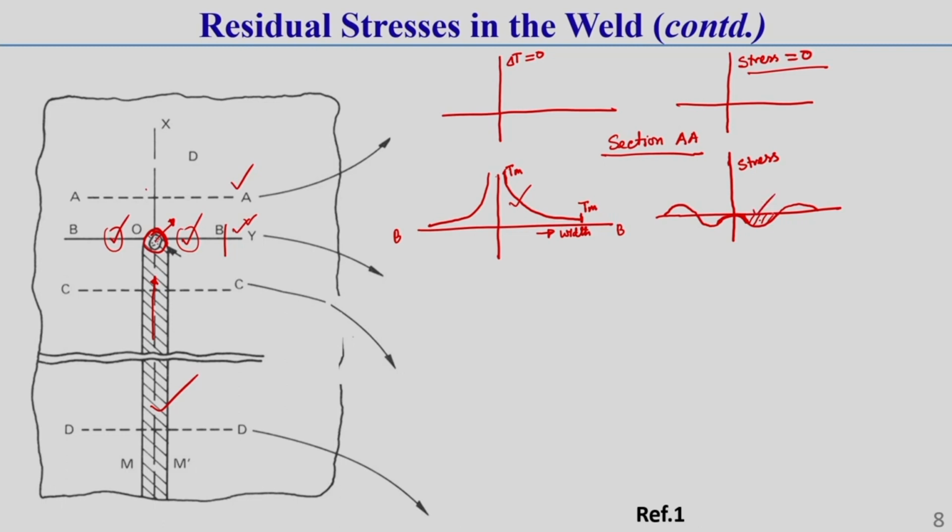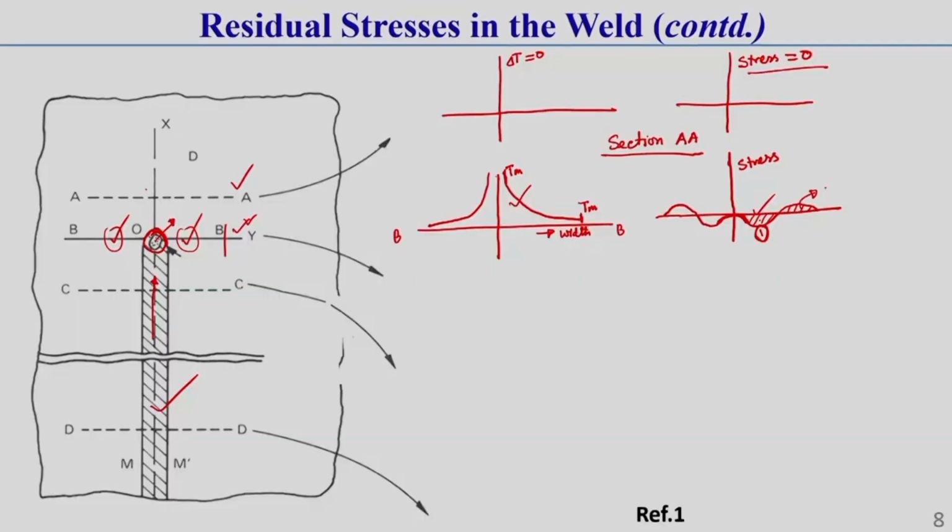Now, as the surrounding material is restricting the expansion of this zone, let this be zone 1, some other stress, called tensile stress, will develop in this surrounding material, because it will try to push this near weld zone solid material, that means zone 1. Okay, this you should keep in mind.